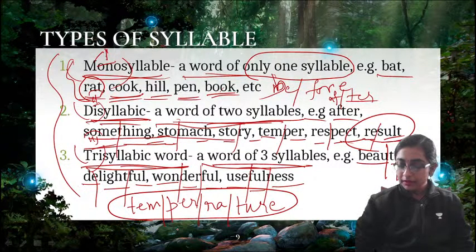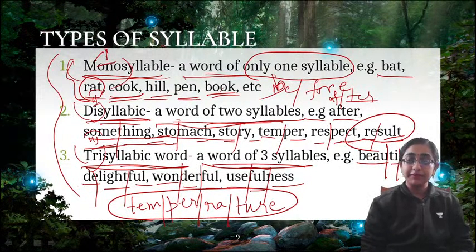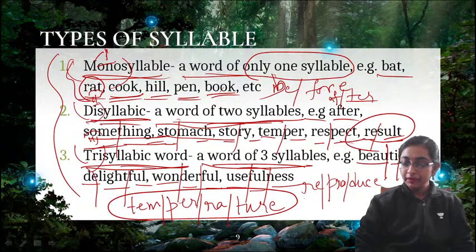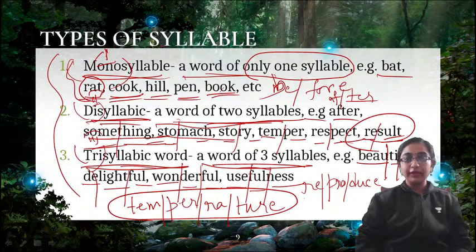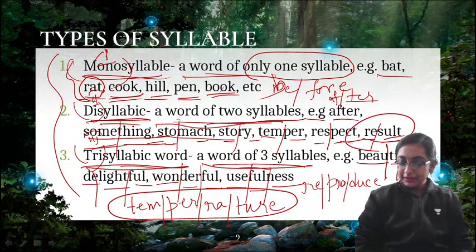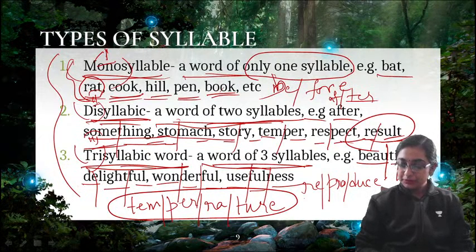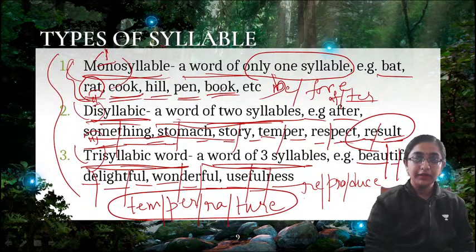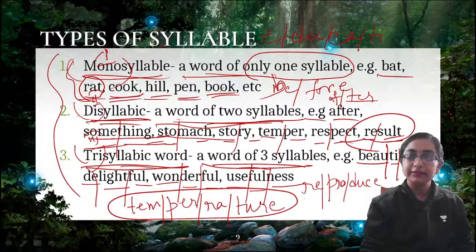Okay. Reduce, reproduce. Yes, Kavita. Reproduce can be trisyllabic. That is good. Naughty, yes, naughty can be disyllabic. Okay. Education. Education is tetrasyllabic. Yes, Ruby, education is tetrasyllabic. Yes, you are right.